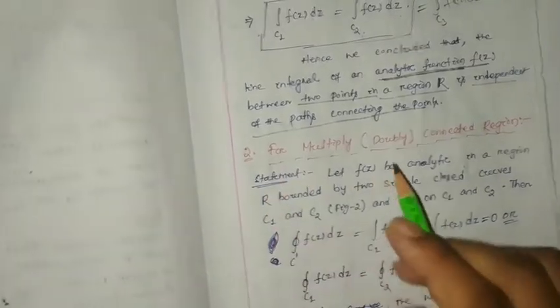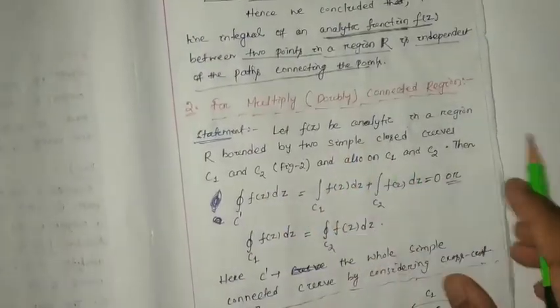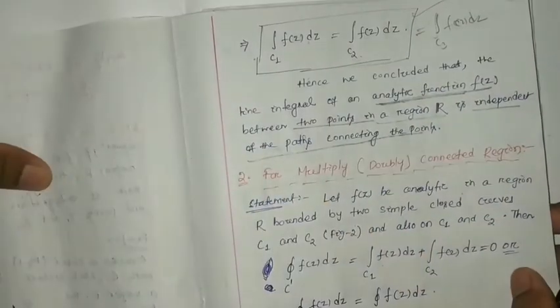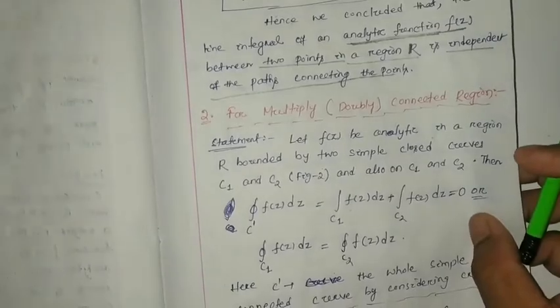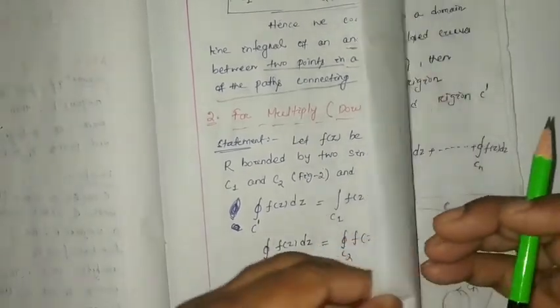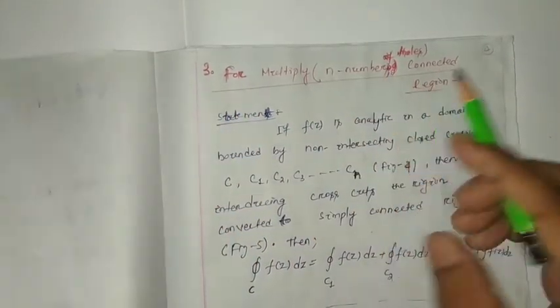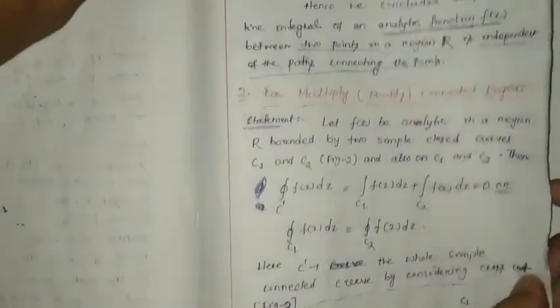Next come to multiply or doubly connected region. First we have to consider the doubly connected region. What will be the conclusion if we apply Cauchy's integral theorem for a doubly connected region? And then for a multiple, or n number of holes, connected region. Okay, so first we consider the doubly connected region.